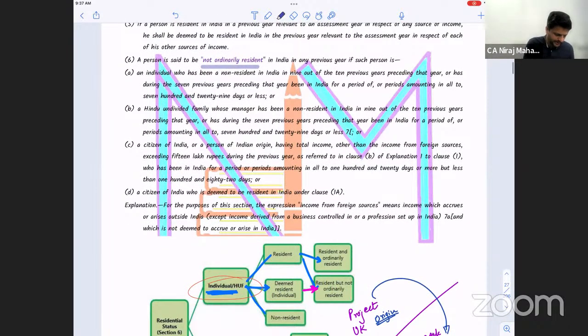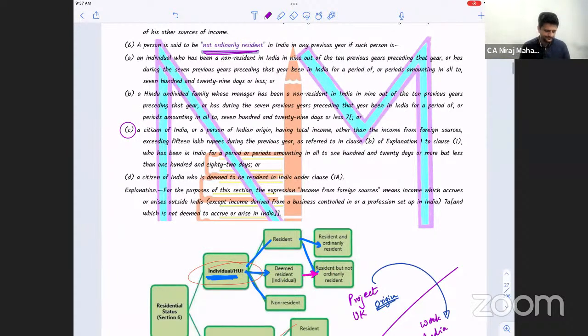Okay. Now check. RNOR. Okay, everybody, what are we talking about? RNOR. Point number C, clause C. A citizen of India or person of Indian origin having total income other than foreign income, that is Indian income, exceeding 15 lakhs, who has been in India for more than 120 days but less than 182 days.